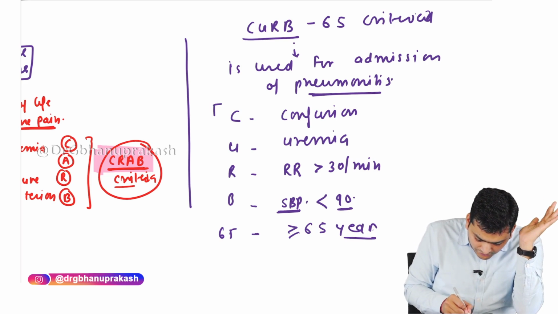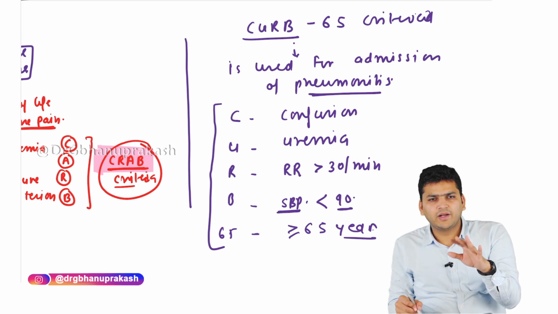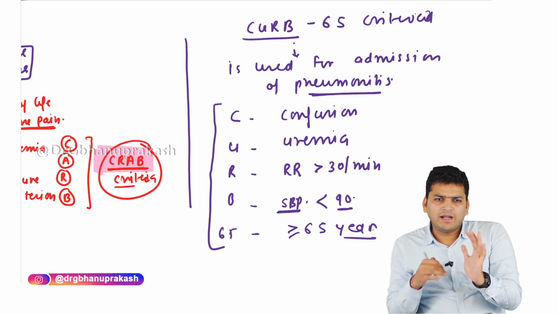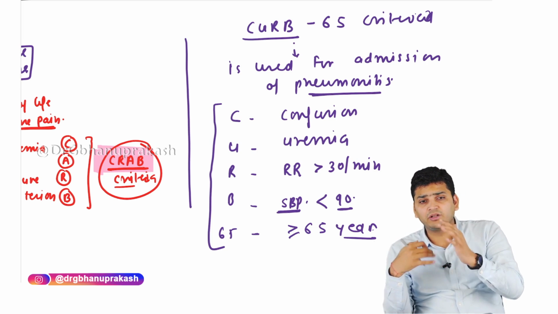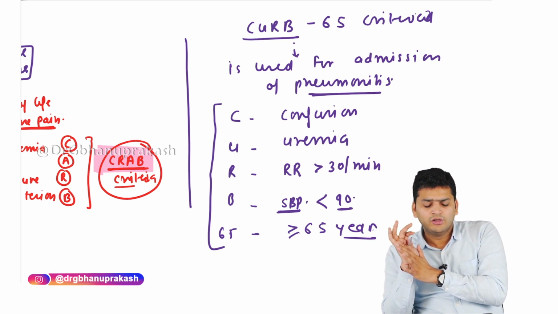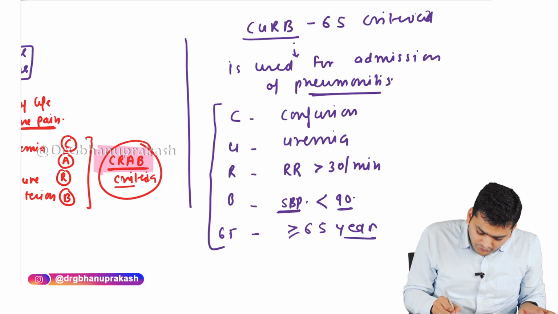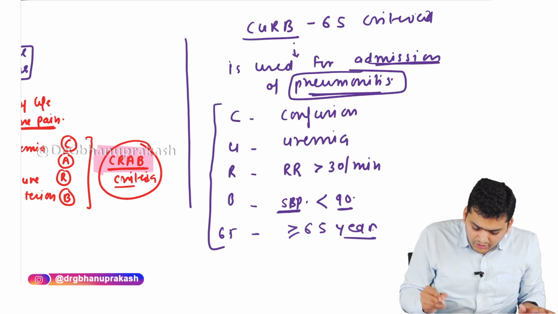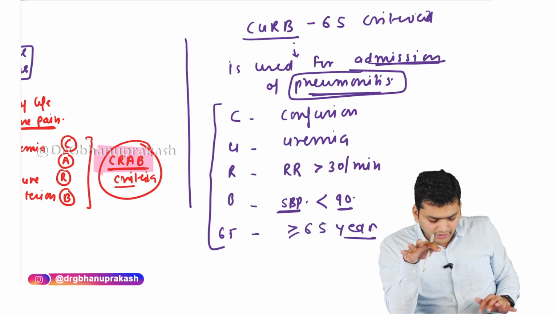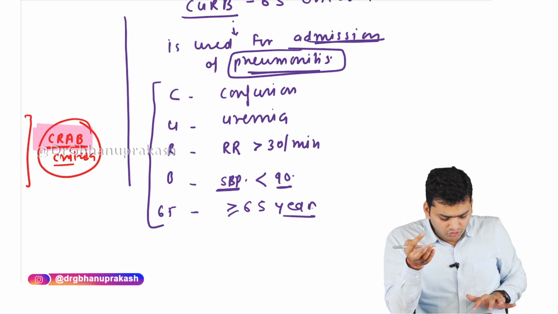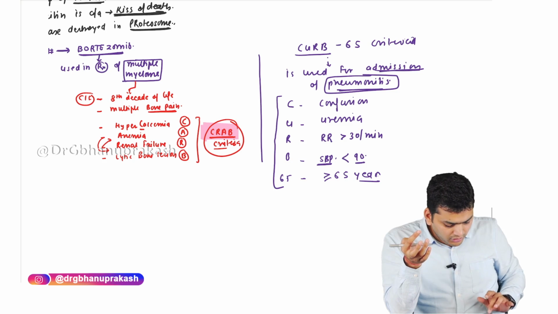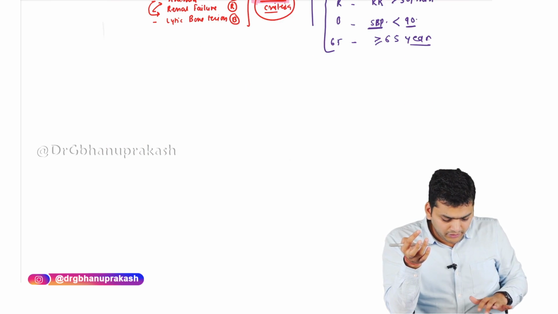For each of them we will give 1 mark, right? If not, then we'll give 0, and based on that we will calculate the total score. If it is 2 or more, we will admit; if it is 3 or more, we will admit in the ICU, right? So CURB-65 is used for the admission criteria of pneumonia, whereas CRAB is basically for the diagnosis of multiple myeloma. So these are the points to be remembered for the ubiquitin part.